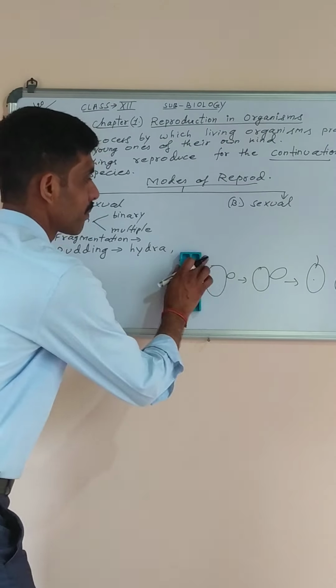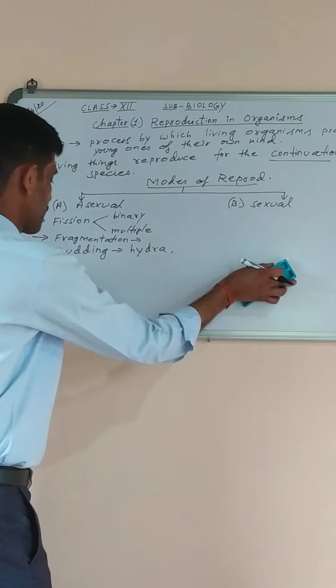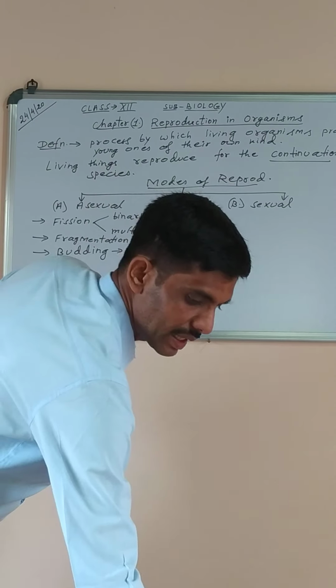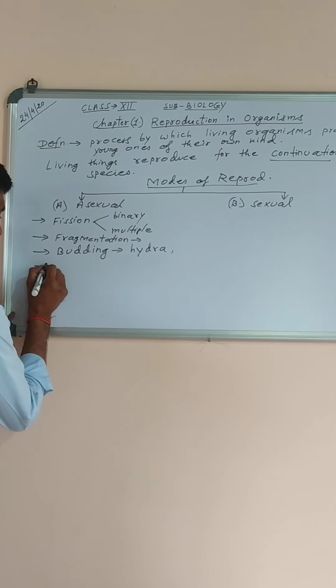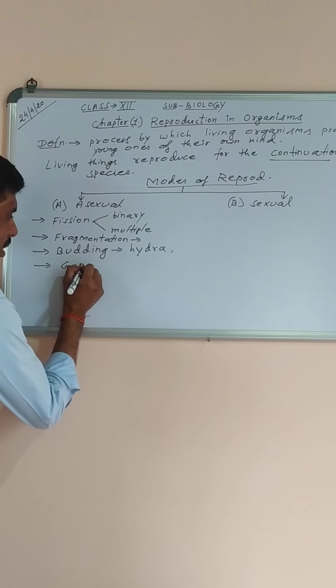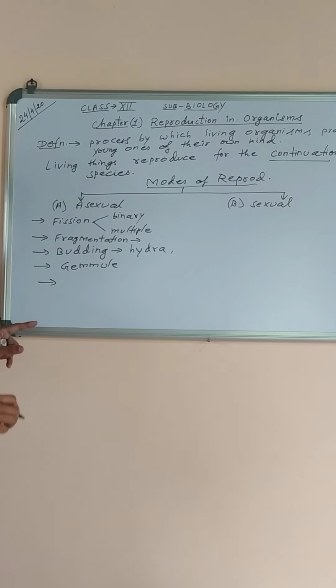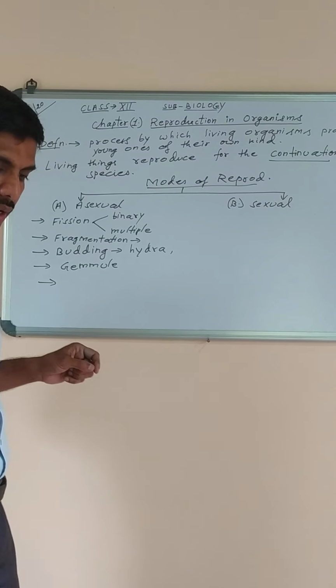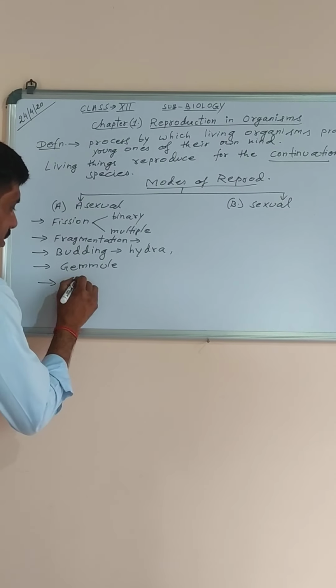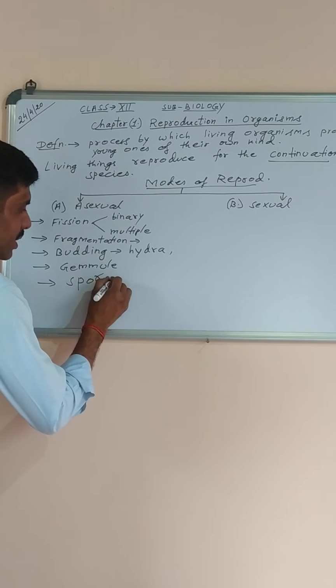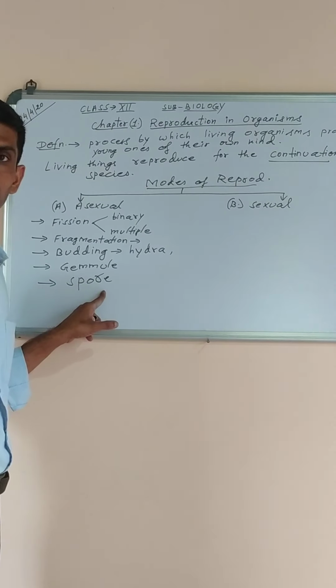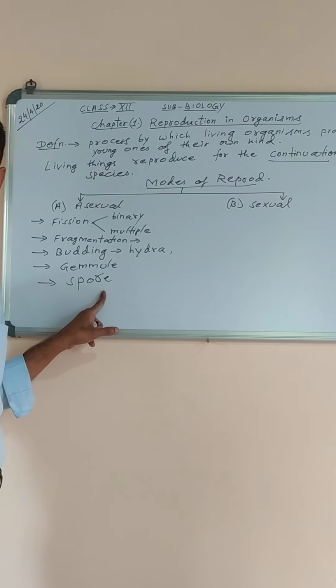Now next method of asexual reproduction after budding is gamete formation. We'll talk about it in detail. And the last one is spore formation. What is spores? Spores are the vegetative bodies which are very small, microscopic. They cannot be seen with our naked eyes.